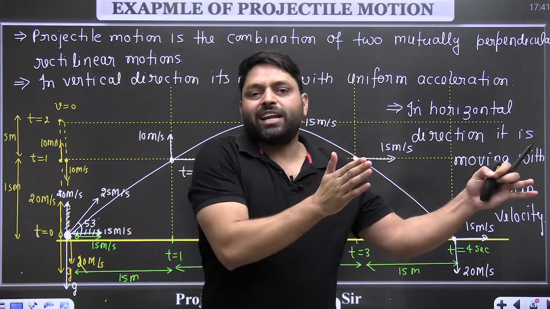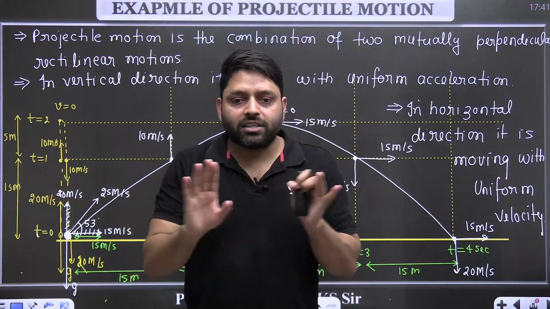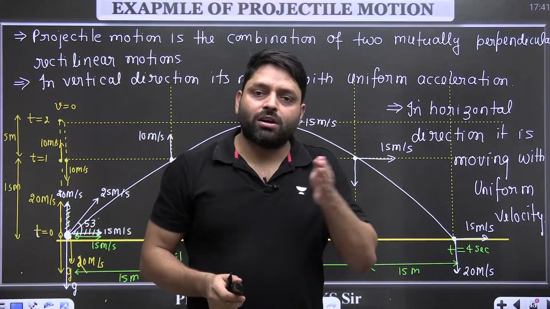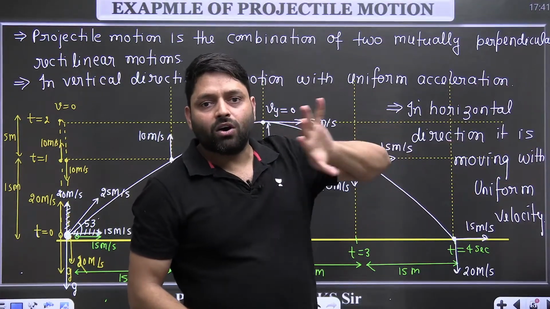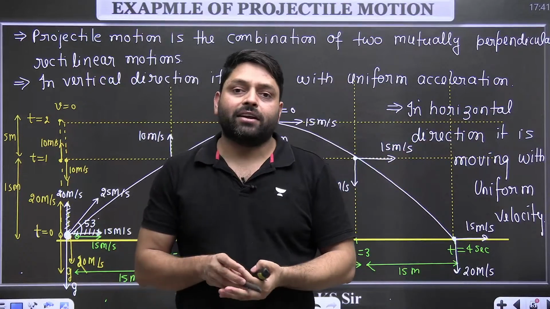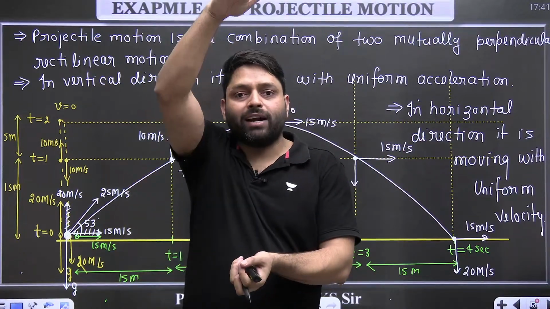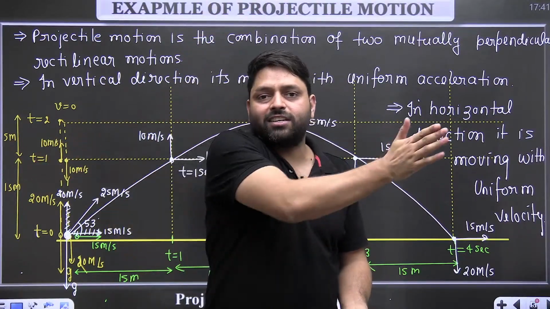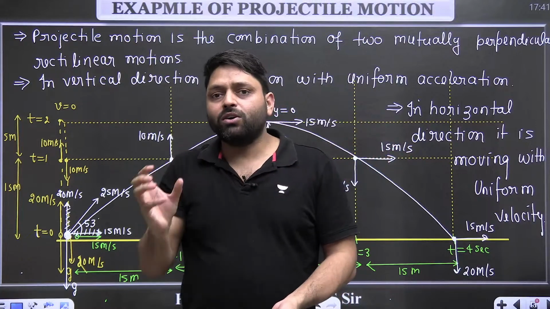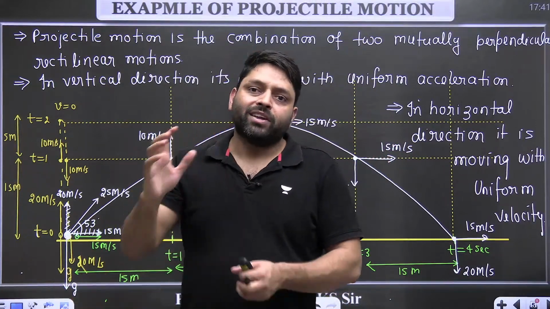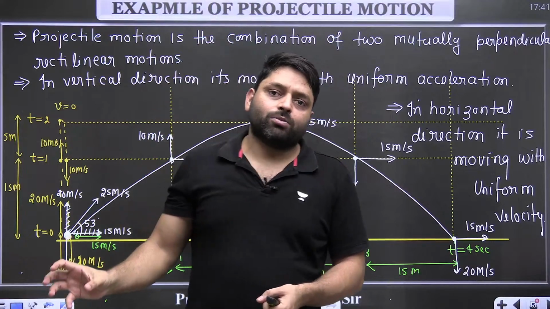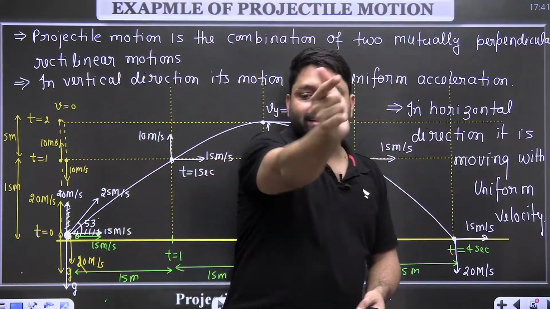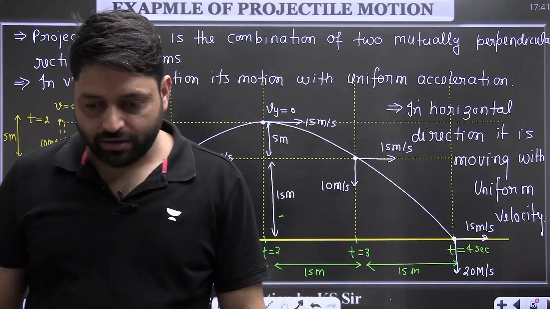But in the horizontal direction, there is no acceleration. That means the horizontal motion will be uniform, so the particle will be continuously shifting in the horizontal direction. So what is happening here? In the vertical direction, the particle is going upward and then downward, but in the horizontal direction, it is moving with a constant velocity. So when you project a particle obliquely, it is simultaneously moving in the horizontal as well as the vertical direction. So the path of the particle becomes like this, and that is called projectile motion.